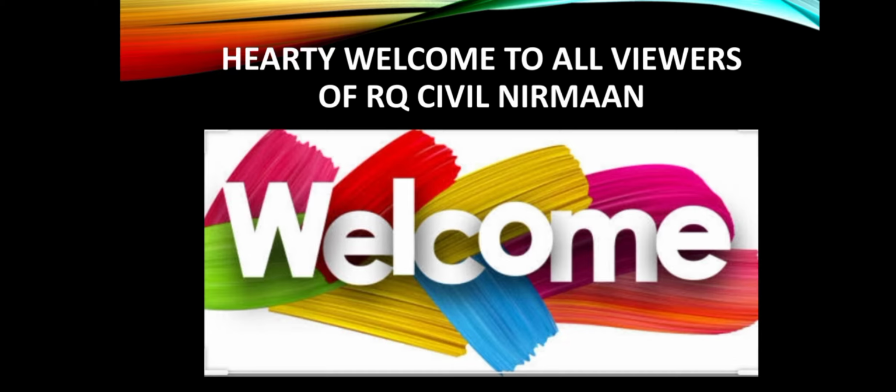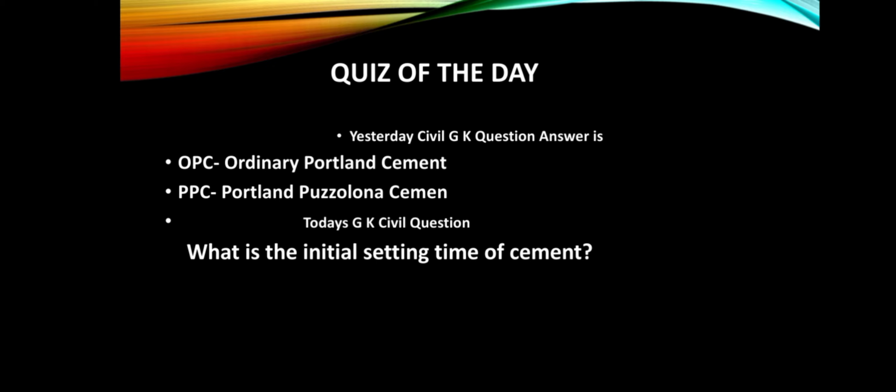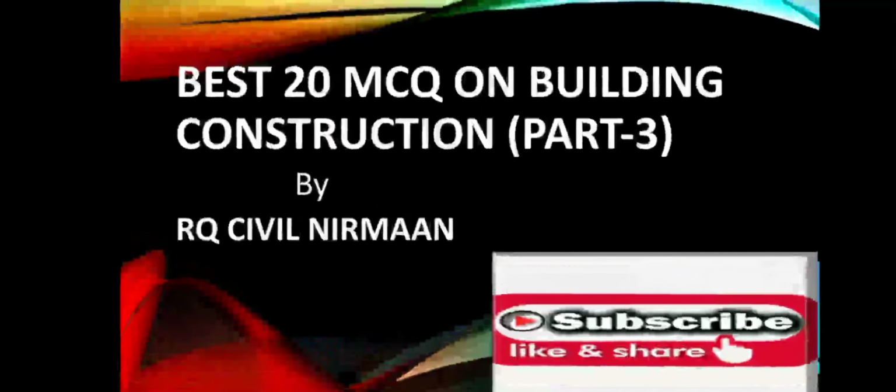But before going to discuss, let's talk about yesterday's GK question and the answer is OPC, Ordinary Portland Cement, and PPC, Portland Pozzolana Cement. And the next question is what is the initial setting time of this cement? Now let's move on to discuss about best 20 MCQ questions on building construction.